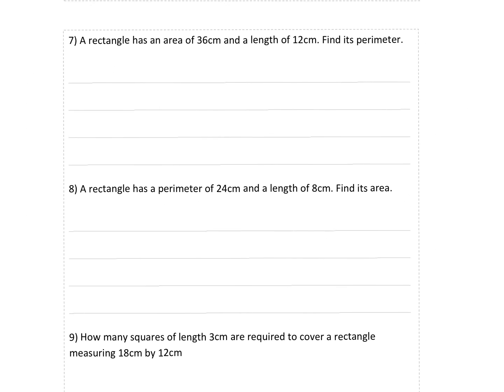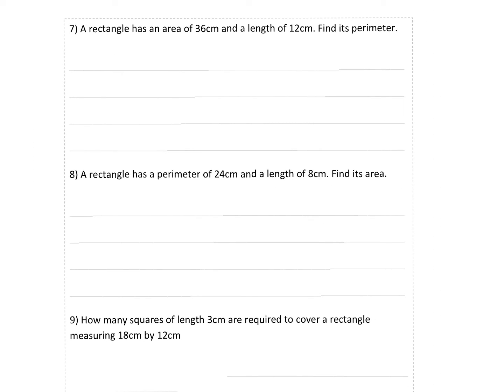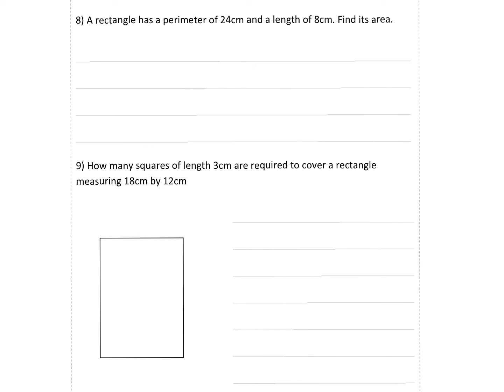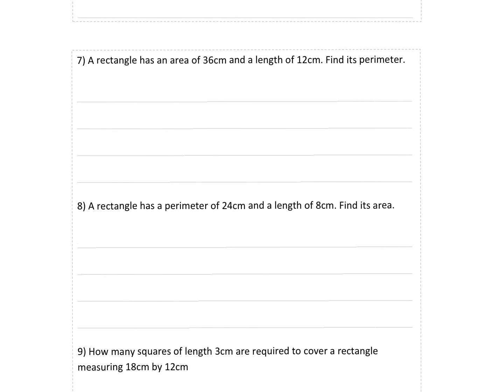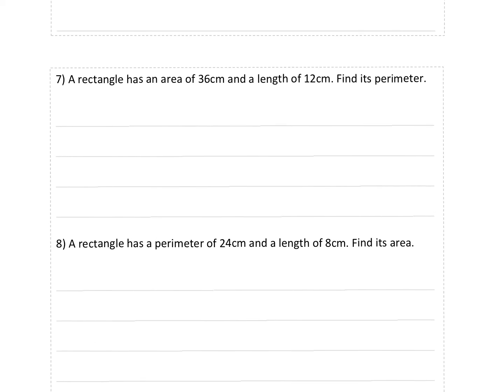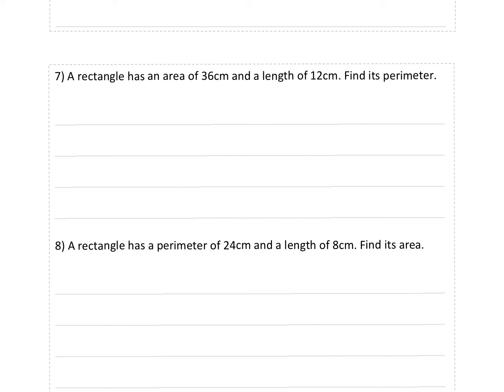Okay, you can pause the video and have a go at example 7, 8, and then also 9. Okay, example 7. A rectangle has an area of 36 and a length of 12. Find its perimeter.